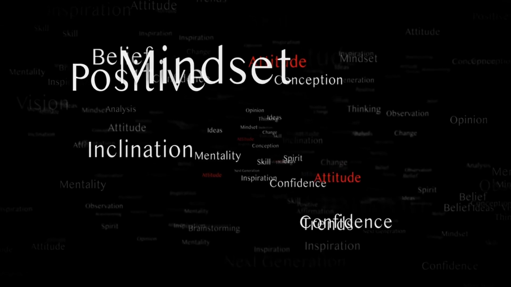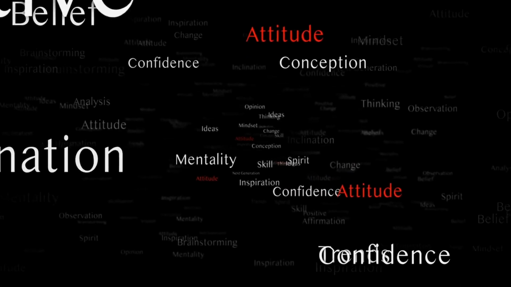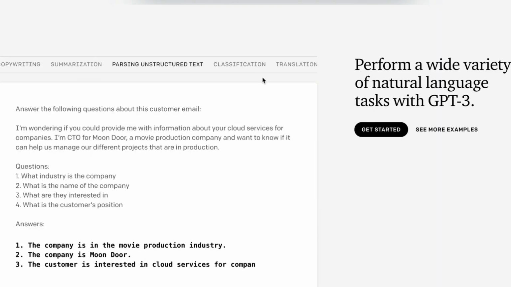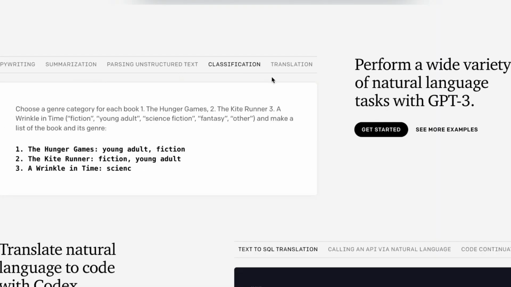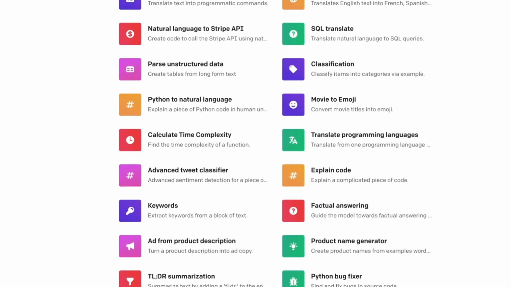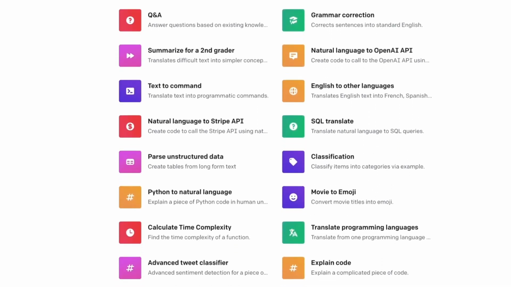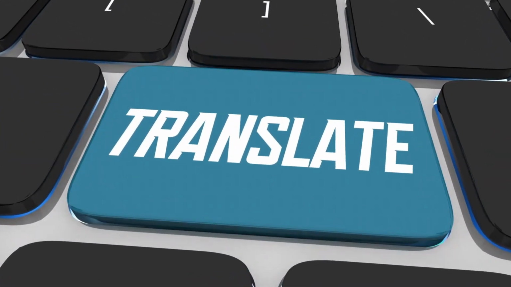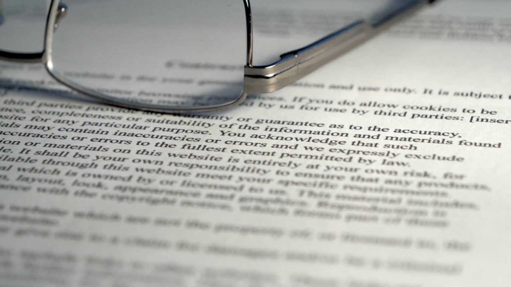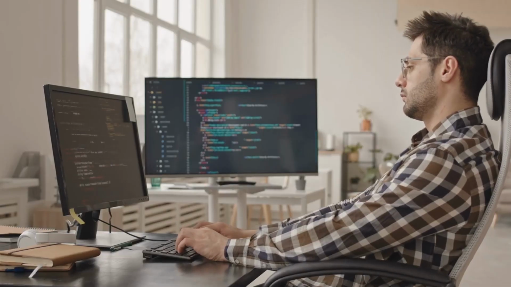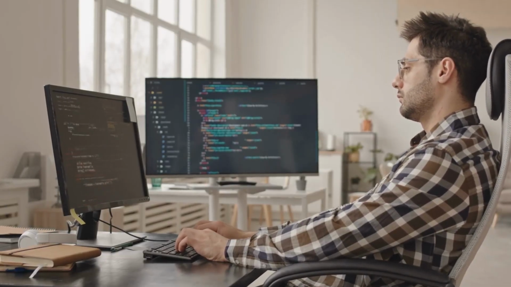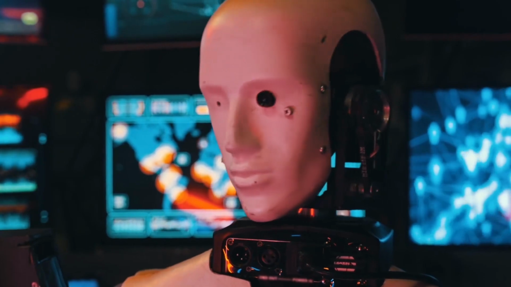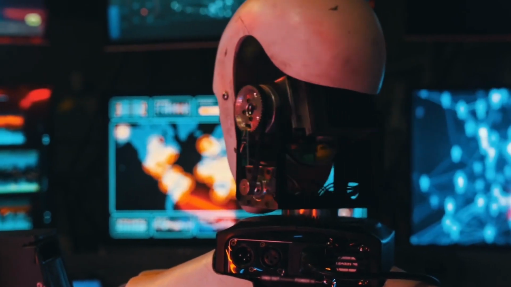Another important difference between these models is their accuracy and versatility. Because of its larger size and more advanced training algorithms, ChatGPT-3 is able to complete a wider range of tasks than ChatGPT. For example, ChatGPT-3 can translate text between languages, summarize long documents, and even generate computer code. It's also able to recognize and understand more complex language patterns, making it better at responding to more difficult prompts.